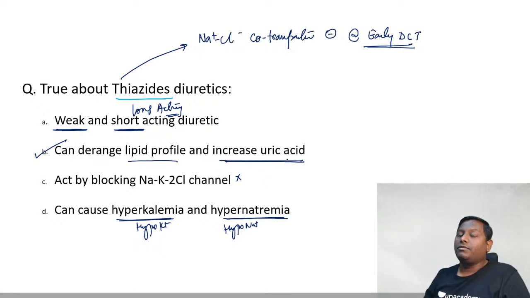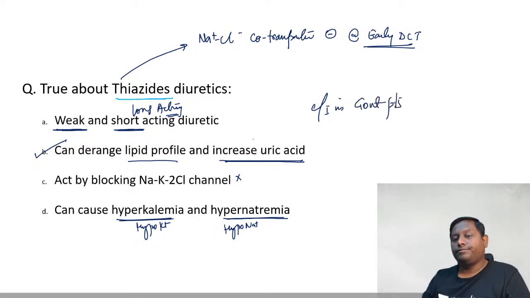So the examiner asked in 2020, as I was telling you: in a patient presenting with a history of gout, serum uric acid level 9 or 10, which of the following antihypertensive drugs would be contraindicated? The answer was thiazide diuretics. Clear? Thiazide diuretics will be the correct answer for a question like this. All right, so B is the correct answer. It will derange the lipid profile and increase the uric acid. That is why it is also contraindicated in a gout patient. That was the question.